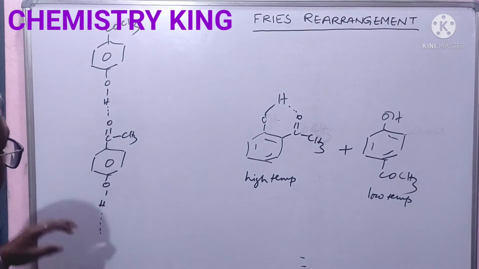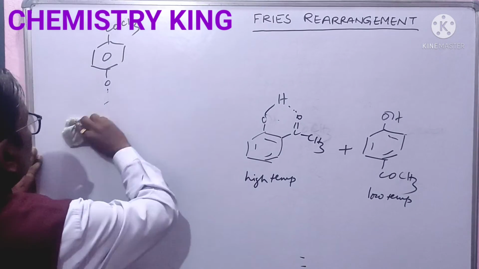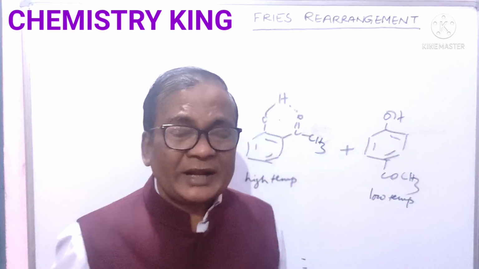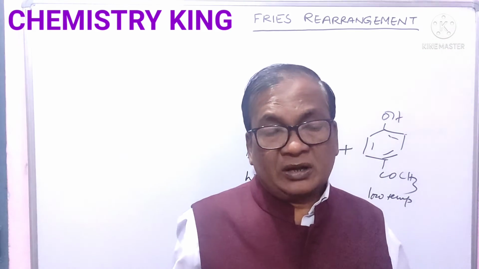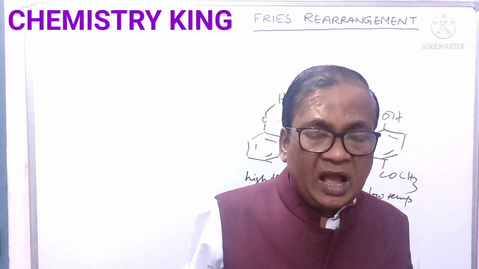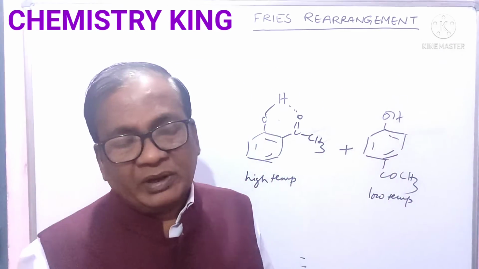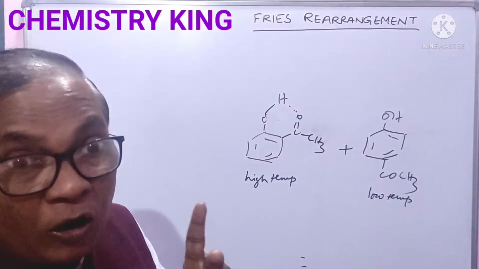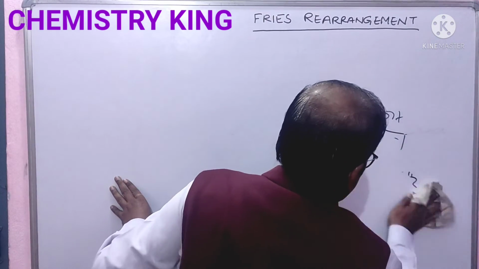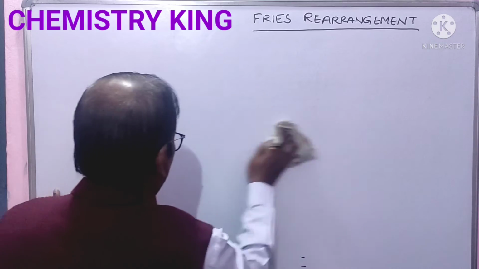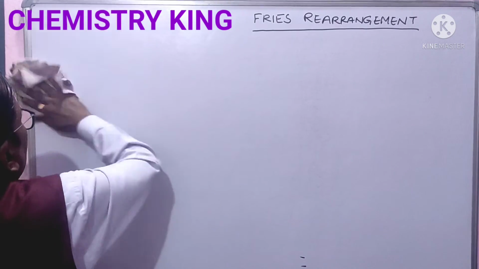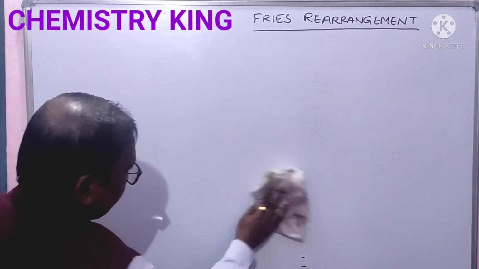At moderate temperature, means room temperature, 25, 30, 35 degrees, you will get a mixture of the two, both ortho and para derivative.